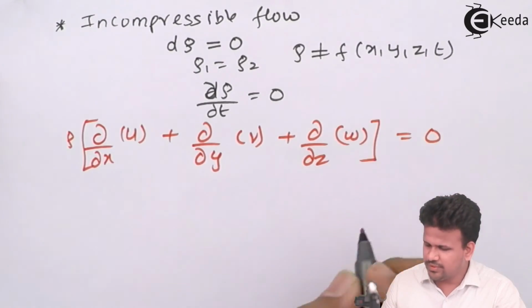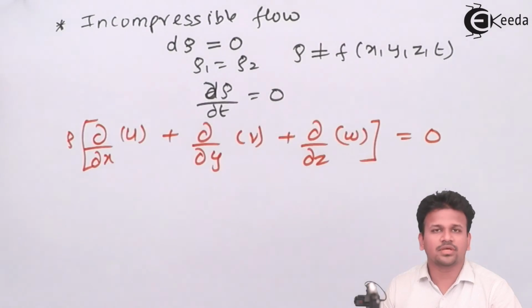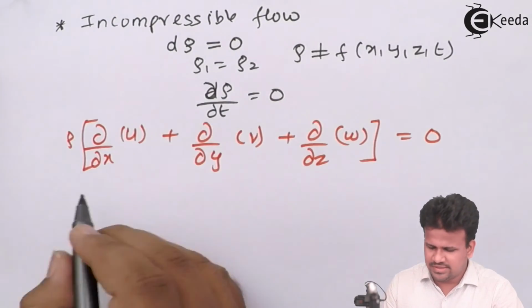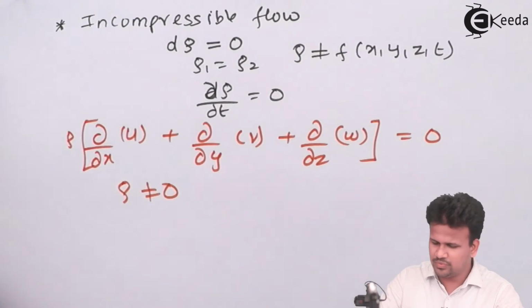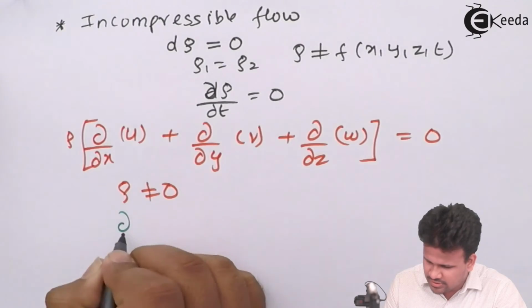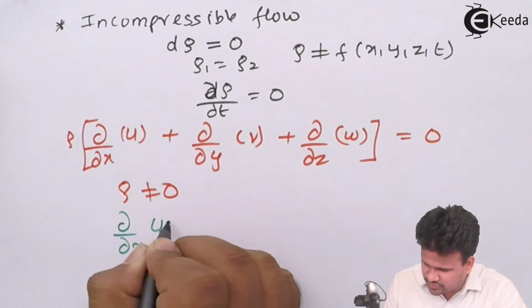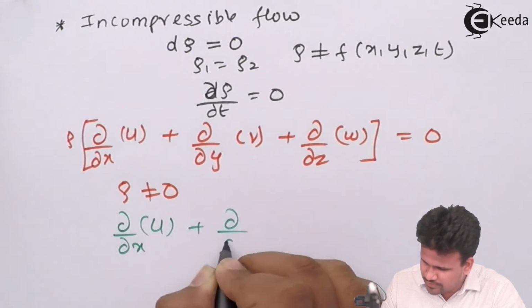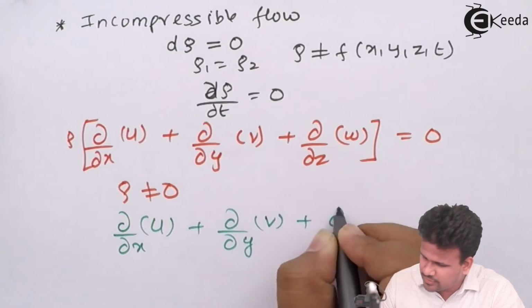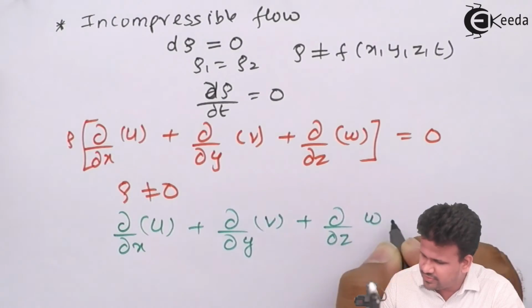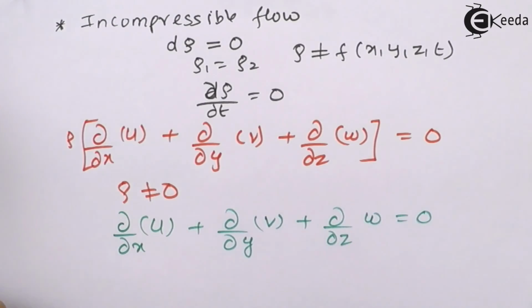is equal to 0. Now since density cannot be equal to 0, this entire term will be equal to 0. Hence dou by dou x of u plus dou by dou y of v plus dou by dou z of w is equal to 0. Now, this is actually the continuity equation for an incompressible fluid flow.